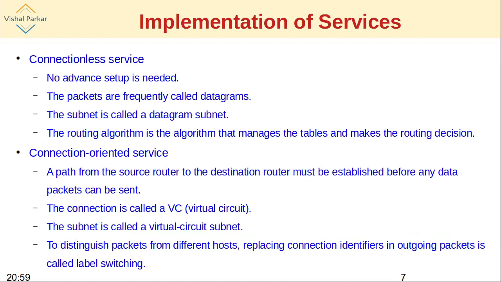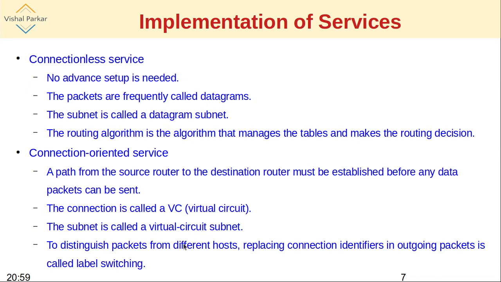This particular connection is now called a virtual circuit, and the subnet is called a virtual circuit subnet. Previously, in the case of datagram, the packets used to be called datagrams. Here the connection is called the virtual circuit. The subnet in the case of datagram used to be called the datagram subnet. Here it is called the virtual circuit subnet in the connection oriented scenario.